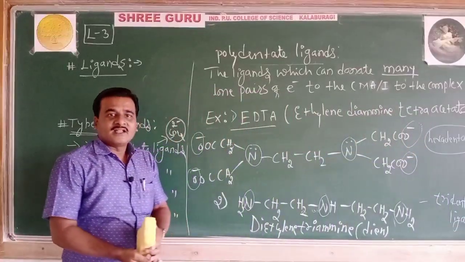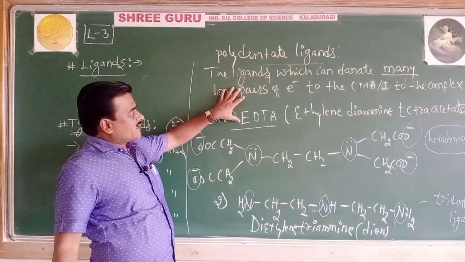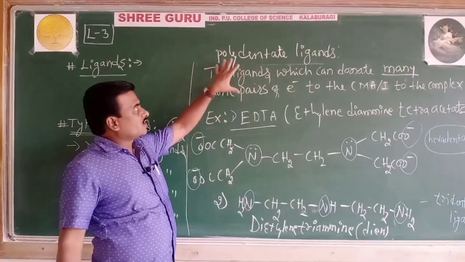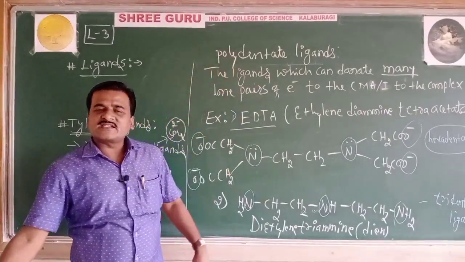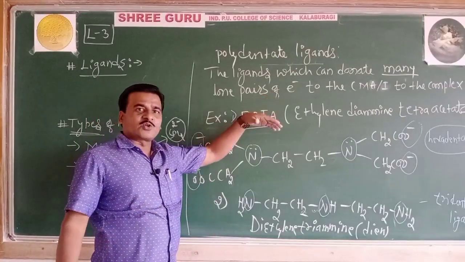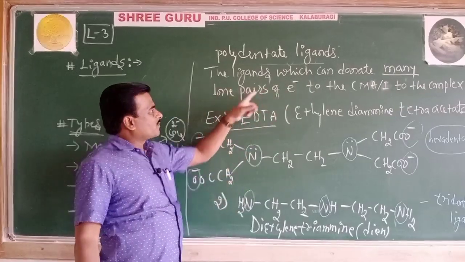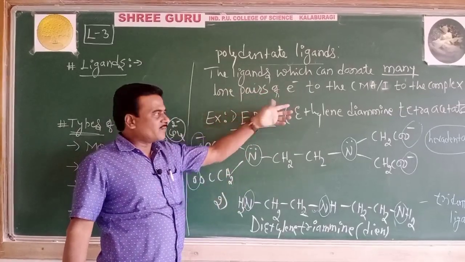Basically, what I want to point out is that polydentate ligands are ligands which can donate many, three or more, lone pairs of electrons to the central metal atom.